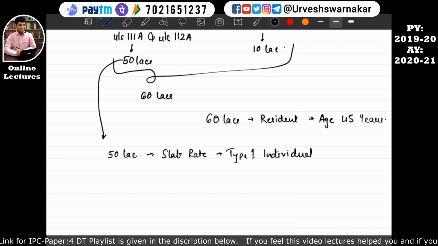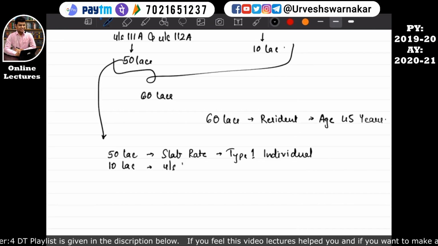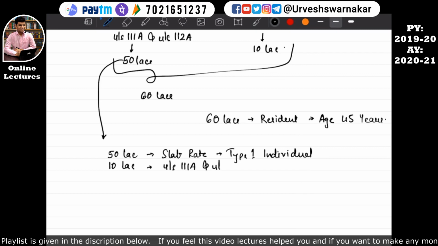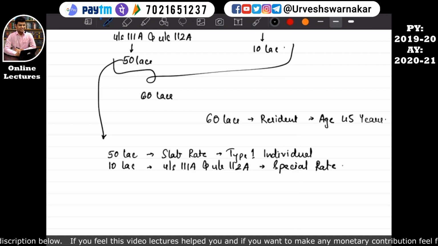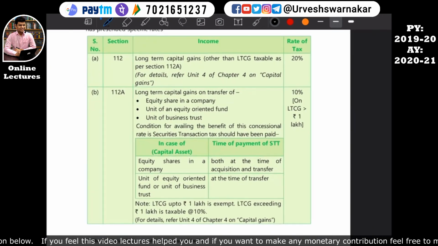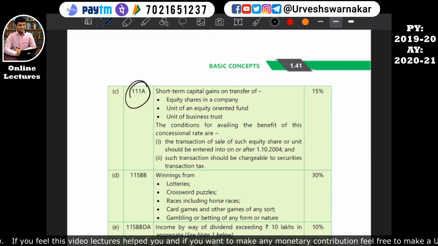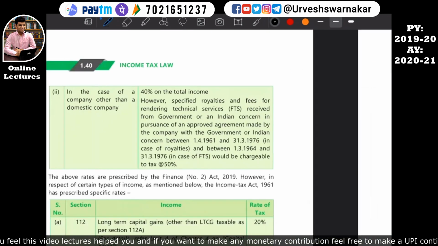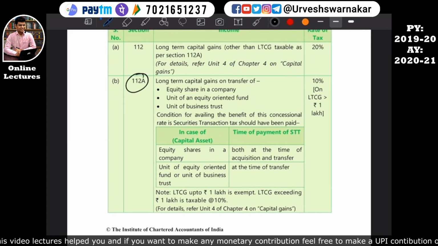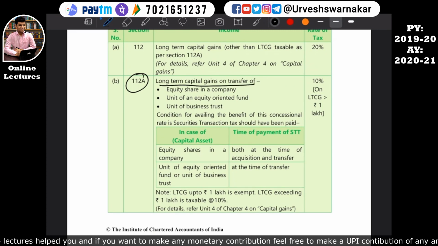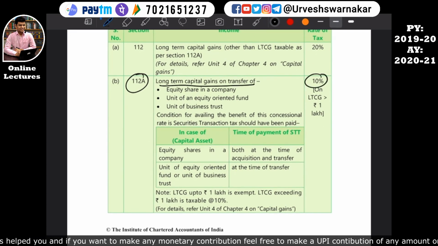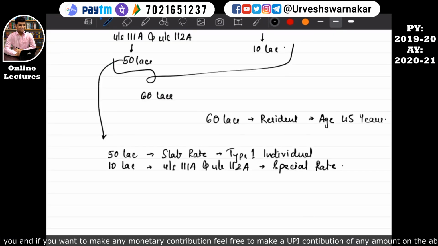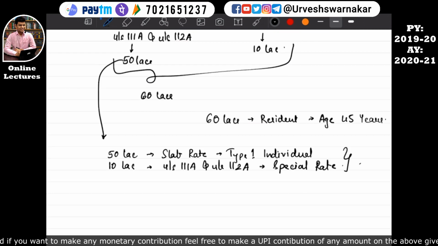Okay, for the next 10 lakhs, which is as per section 111A and section 112A, there is a special rate. In basic concept we have special rates. 111A is for short term capital gain, that is 15%, and 112A is for long term capital gain on transfer of listed securities, that is 10%. So it will be calculated in this manner.